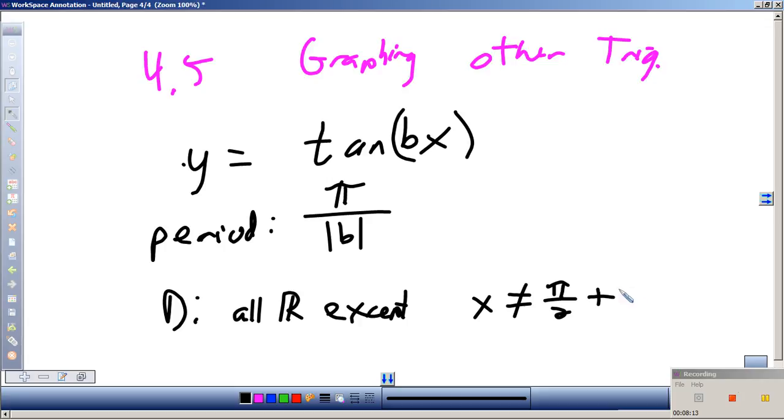Well, it can't be 5 over 2, right? You see why that doesn't work? Okay. Remember, tangent is y over x, right? What's x at pi over 2? 0. We have 1 divided by 0, which means you can't do it.